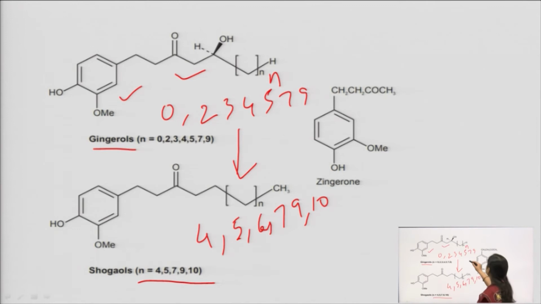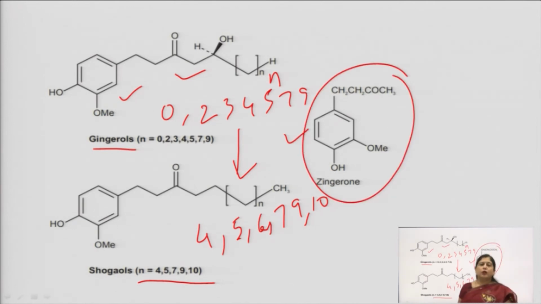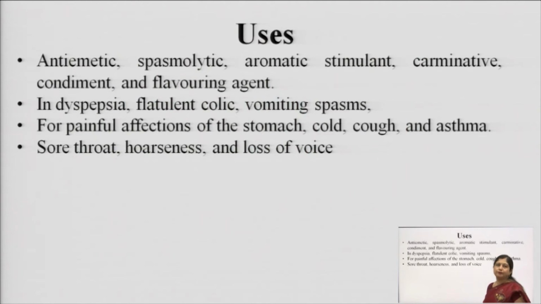It also contains gingerone. This is the structure of gingerone. So, these are the main active ingredients of ginger along with a few other chemical constituents. The volatile oils which are there are all sesquiterpene hydrocarbons, as I already told you. So, we have sesquiterpene hydrocarbons as well as gingerols, shogaols, zingiberene, gingerone, etc.